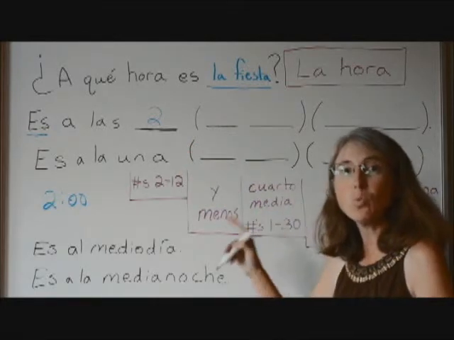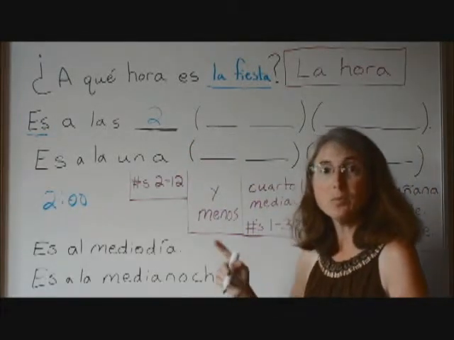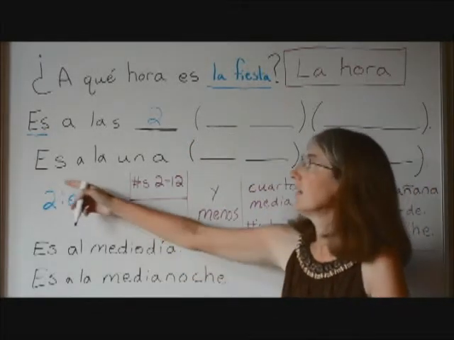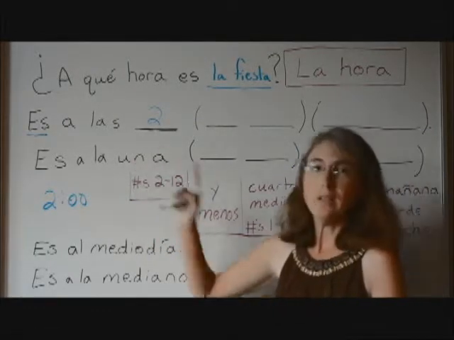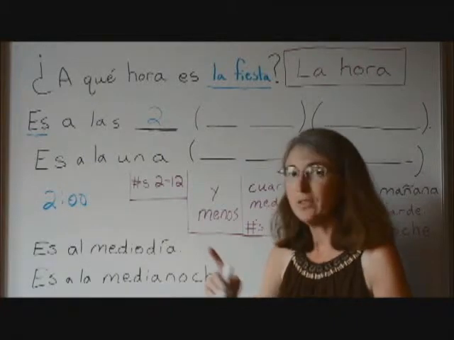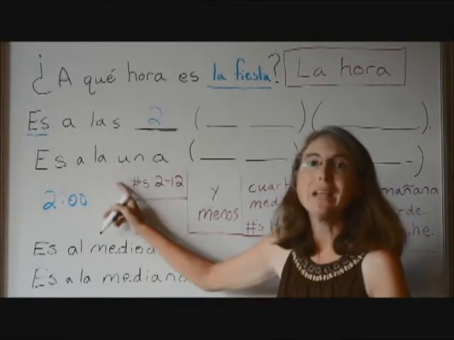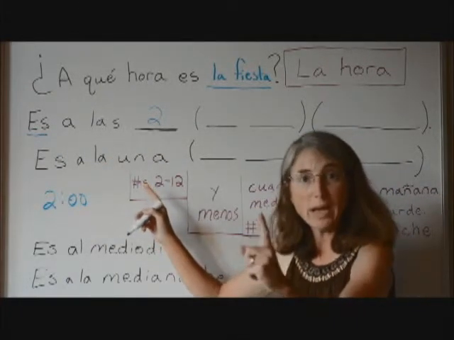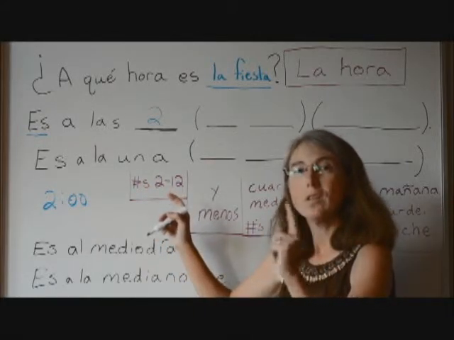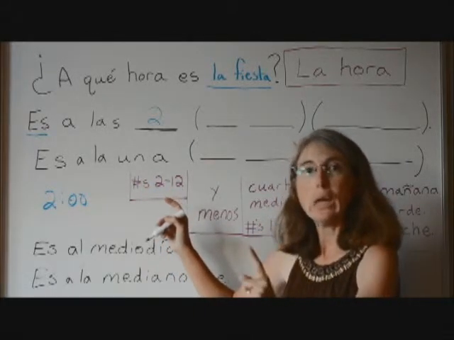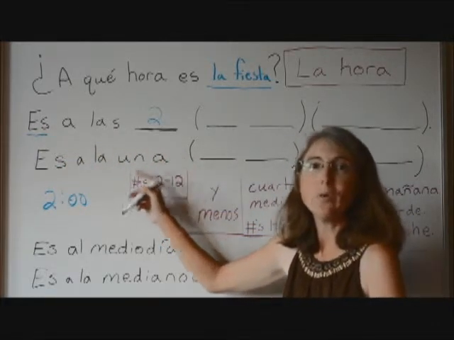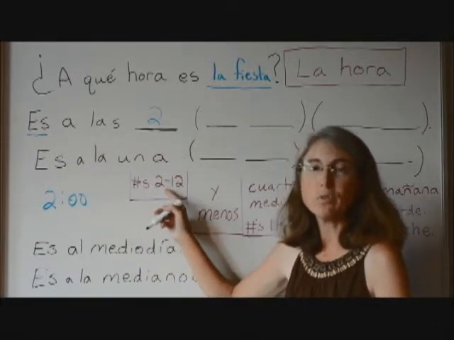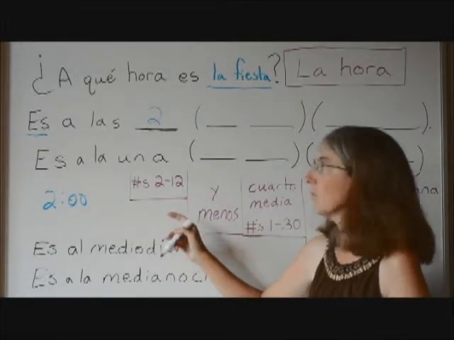But if it's closer to 1 o'clock, then we have to say es a la 1. And the only difference here is las becomes la. Okay, because it's only 1 hour, we have to use the singular article la. Es a las refers to multiple hours. Es a la refers to the hour 1.